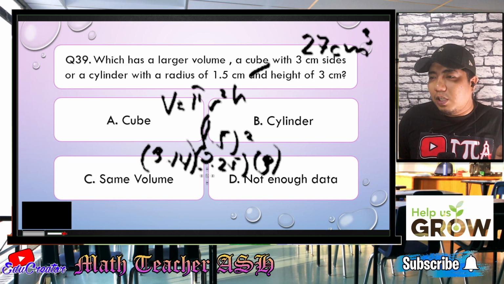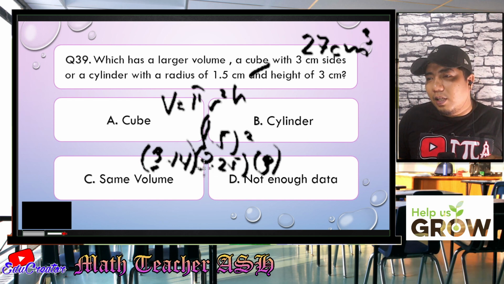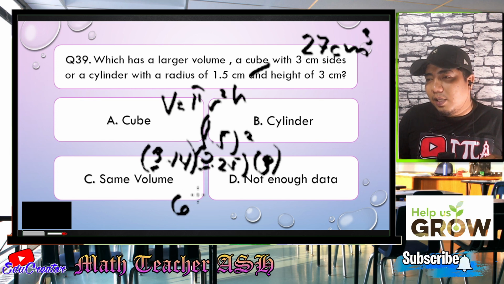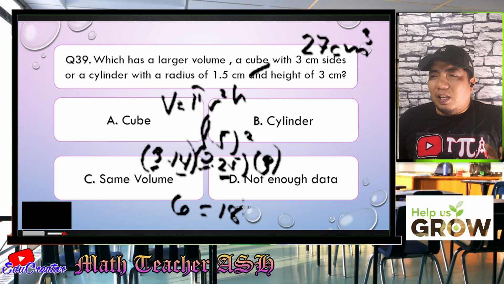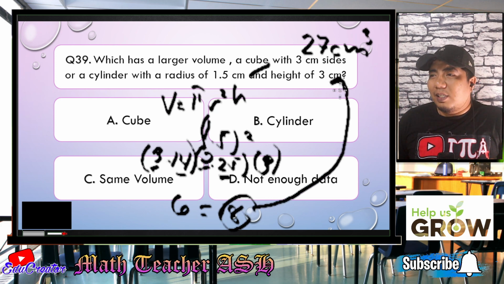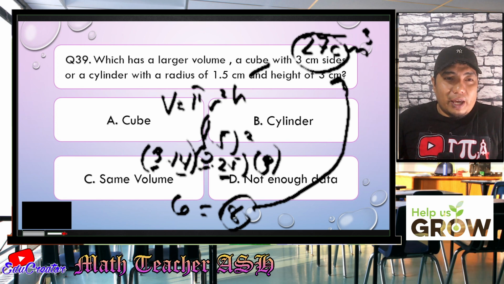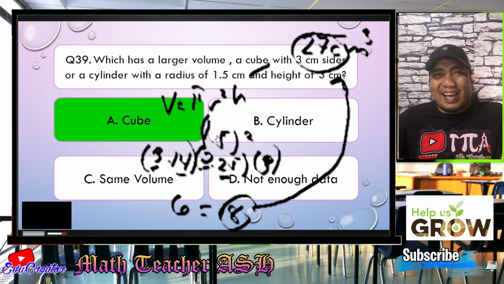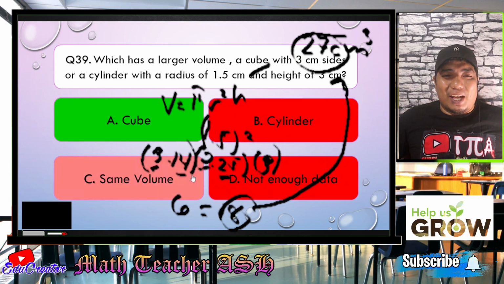Now, if we consider this, let's just consider the whole numbers, right? So 3 times 2, that would be 6. 6 times 3, that would be 18. Now, considering there is a factor for the 25 times 14, it doesn't affect really the given volume. It won't come up to 27. So, therefore, the bigger volume here is letter A. Now, let's check whether we are correct. All right, we are correct, my dear math learners. I hope you got that one.